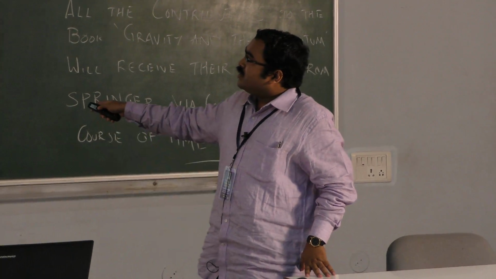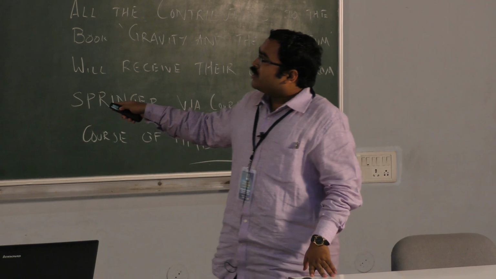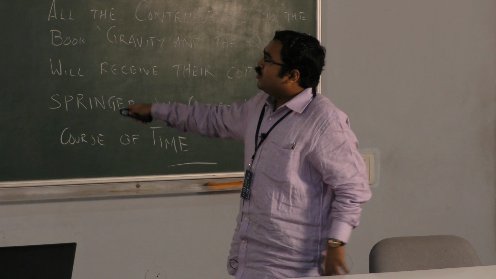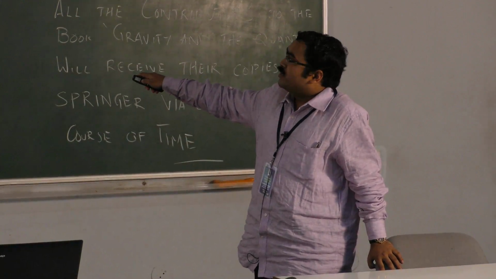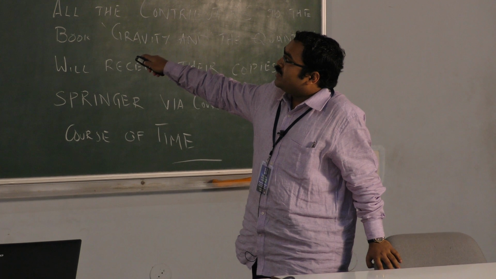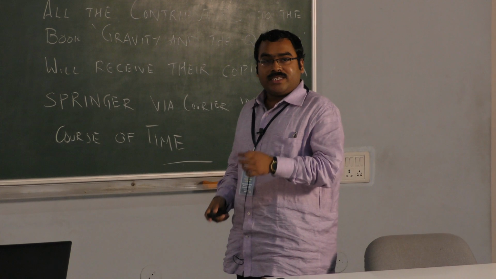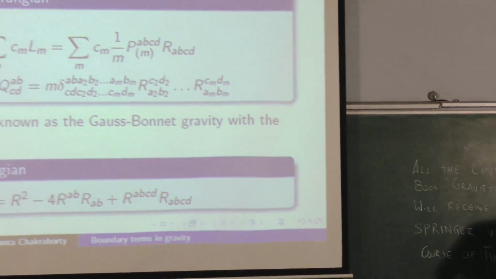So what does it contain? This is the structure. It's essentially a summation of various Lovelock terms. So for example, if you take m equal to 1, it will give you Einstein-Hilbert. Let us see how it goes. So you take m equal to 1. These are essentially curvature tensors. So for m equal to 1, essentially this P^ABCD would be just delta of ABCD. Now what is delta of ABCD? Delta of ABCD is essentially this particular object.